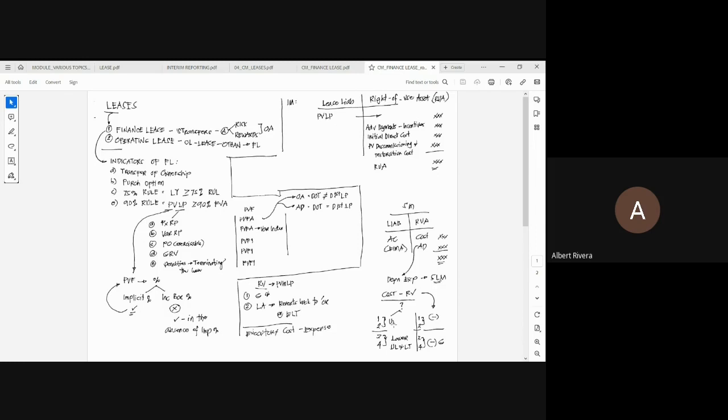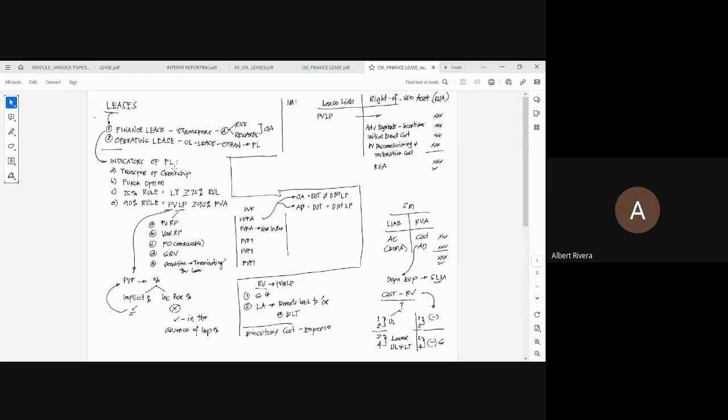If there would be a chance that the underlying asset will be transferred to the lessee at the end of the lease term, then depreciate the asset using useful life. Ang tanong, kailan, sir, magkakaroon ng probability o tsansa na magkaroon ng lipatan ng ownership at the end of the lease term? Una, kapag ang kontrata ng lease ay inilagay na magkakaroon ng transfer of ownership at the end of the lease term, sigurado yon.